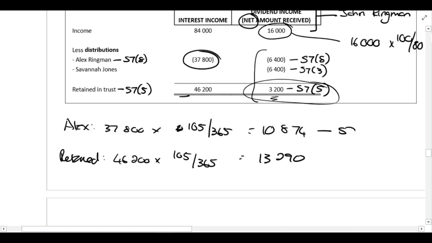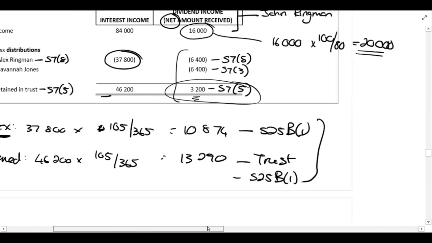Alex will be taxed on that under Section 25B, and the trust will be taxed on the remaining portion under Section 25B. So they will go into their gross income.